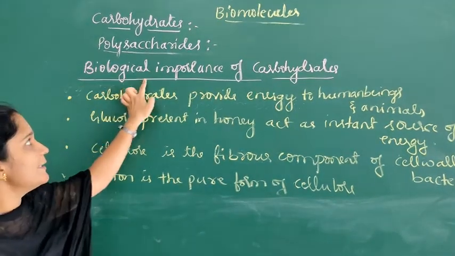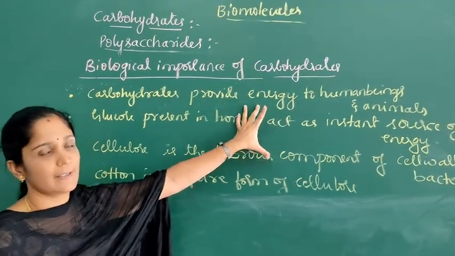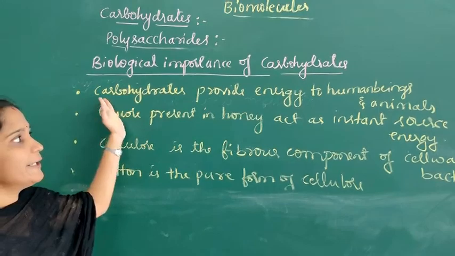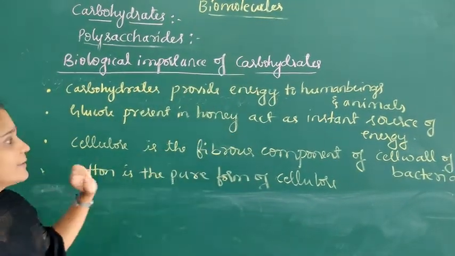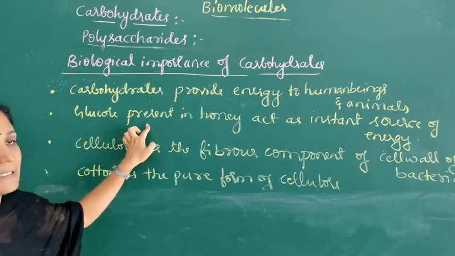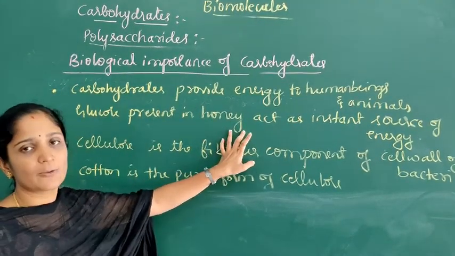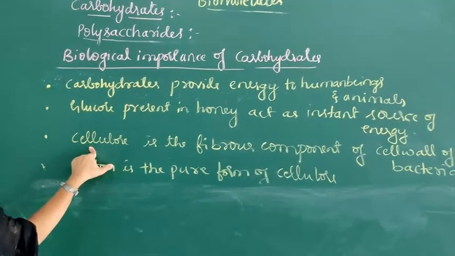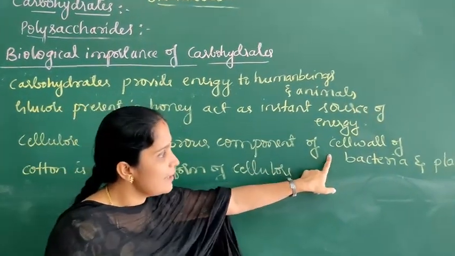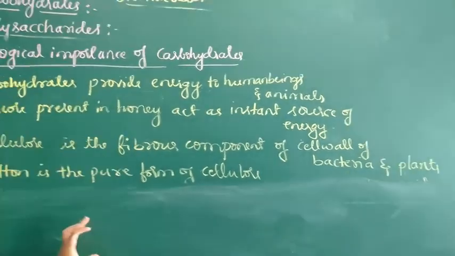Next, coming to the biological importance of carbohydrates. Carbohydrates provide energy to human beings and also animals. Glucose is present in honey. It acts as an instant source of energy. Cellulose is the fibrous component of the cell wall of bacteria and plants.